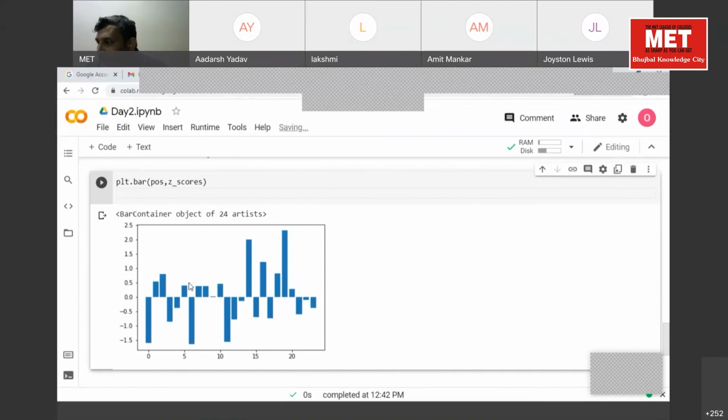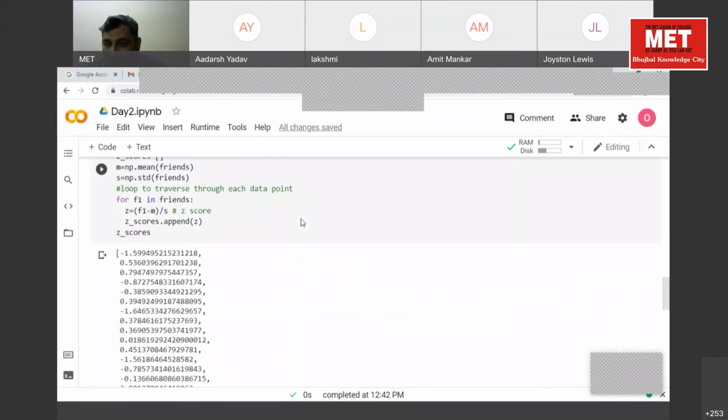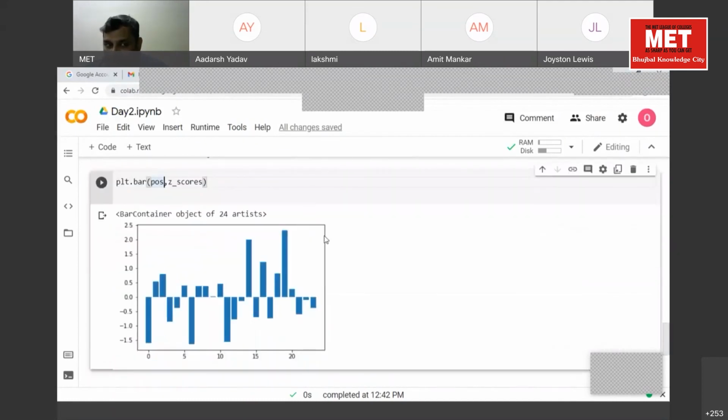Okay. On the x-axis we have the position, which we just defined before: the index of our friends or users. So users are on the x-axis and Z scores are on the y-axis. Is that clear? Yes, sir. Okay. So now tell me, what is your observation from this particular graph?